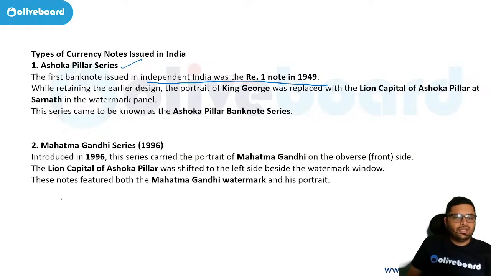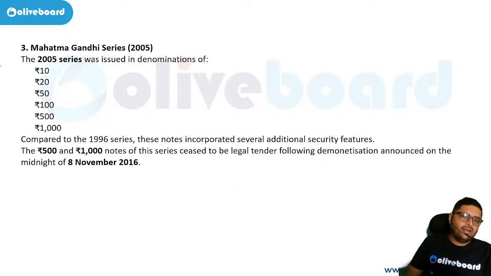Then we have the Mahatma Gandhi series. We all know that. It was introduced in 1996. It carried the portrait of Mahatma Gandhi on the obverse side. The Lion Capital of Ashok Pillar was shifted to the left side, correct? And they feature both the Mahatma Gandhi watermark and his portrait, both. Okay, so the Mahatma Gandhi series started from 1996. So we have 10, 20, 50, 100, 500. Is 1000 there? No, now not there.